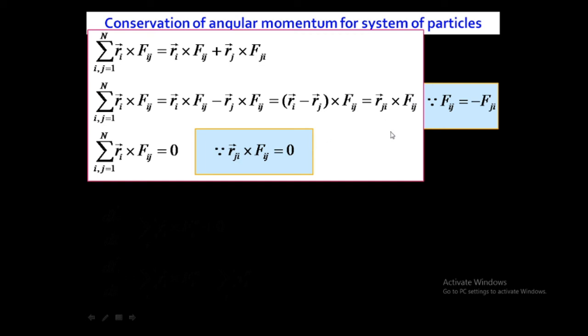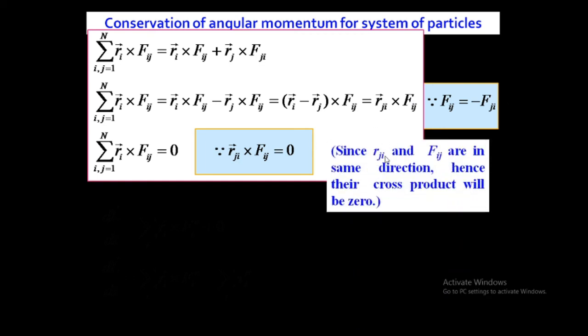Okay, so since Rji and Fij are acting along the same direction, hence their cross product is 0.